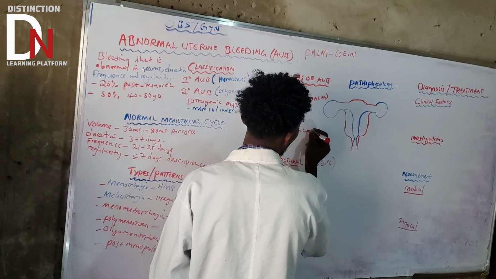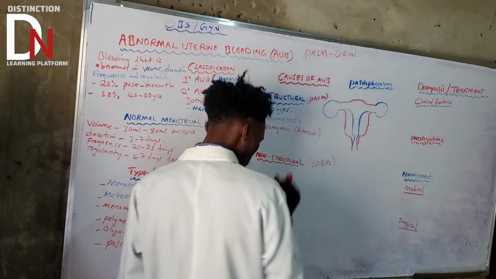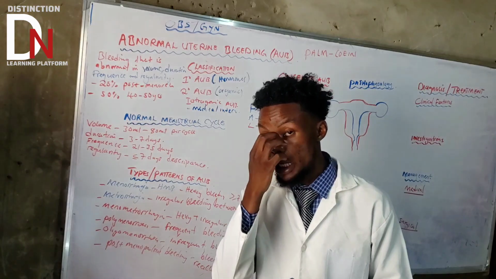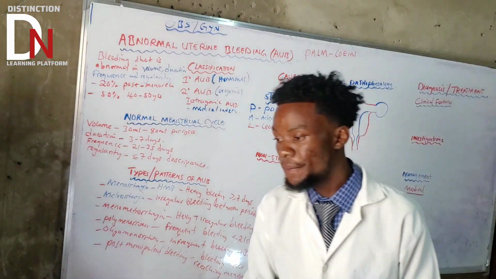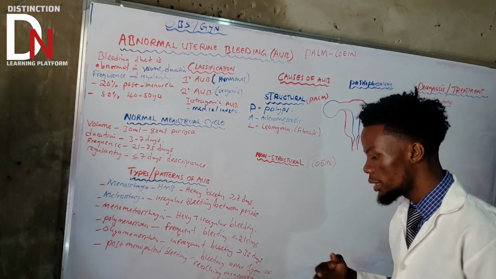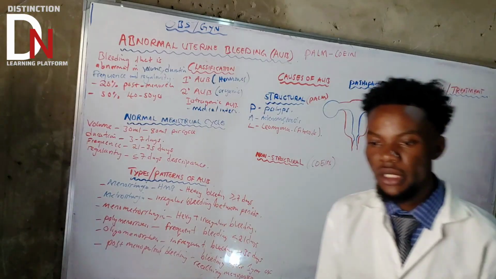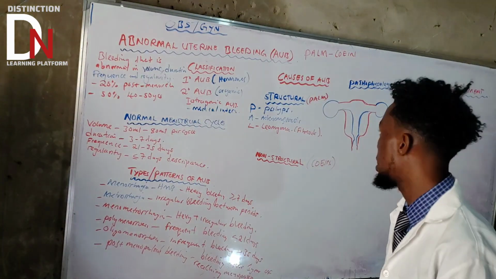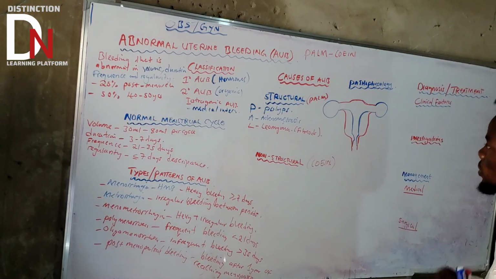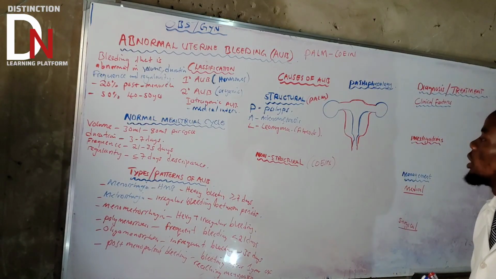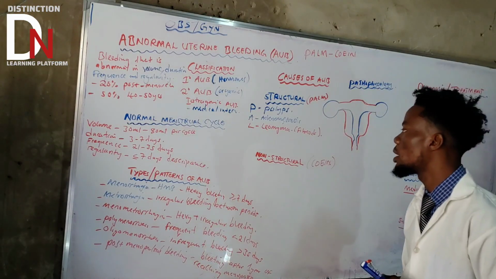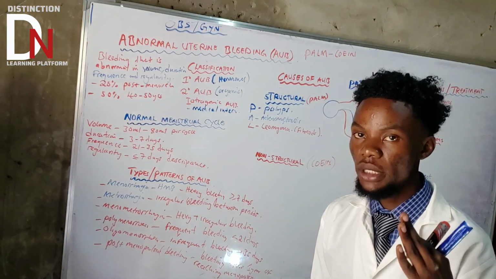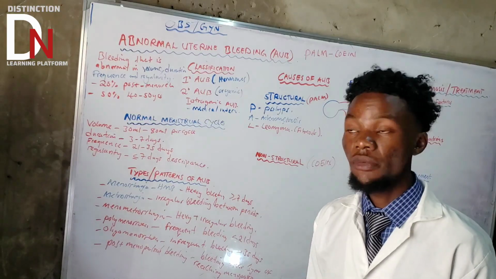These are also benign growths that grow in the uterus. The submucosal type, the submucosal fibroid, causes painful uterine bleeding. You should take note of that. Other types of leiomyoma can also cause AUB, but the most important one that you need to know is the submucosal type of fibroid.